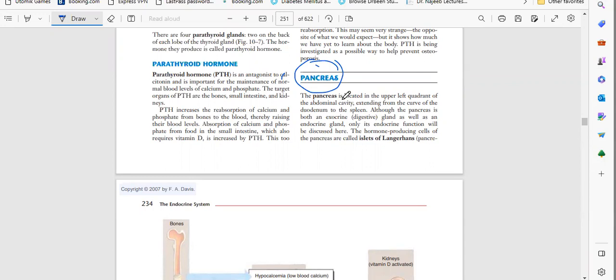Whatever organ is producing a chemical substance, if it does not release it into the blood, that type of gland is known as an exocrine gland. So the pancreas has the capacity to release substances into organs, like its digestive enzymes. We will talk about this in detail in the digestive system, but here is the introduction part.